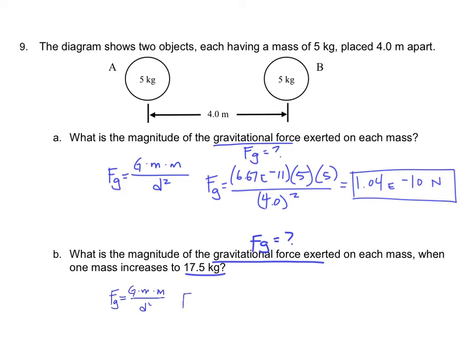So force of gravity, big G is 6.67 times 10 to the negative 11 times one mass is staying at 5, the second mass is increasing to 17.5. And it's all divided by the same distance squared. After plugging this into my calculator, I get an answer of 3.65 times 10 to the negative 10 newtons.